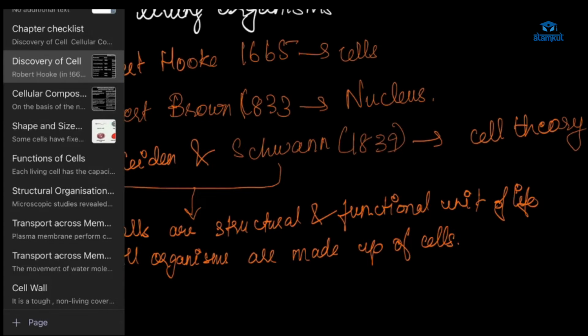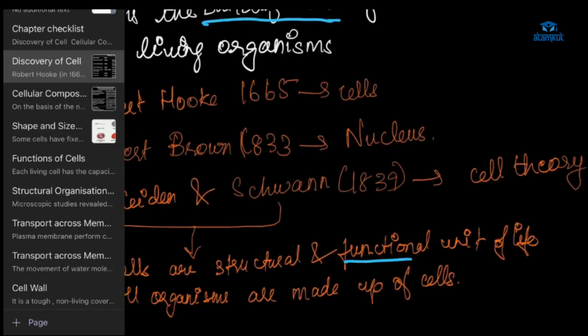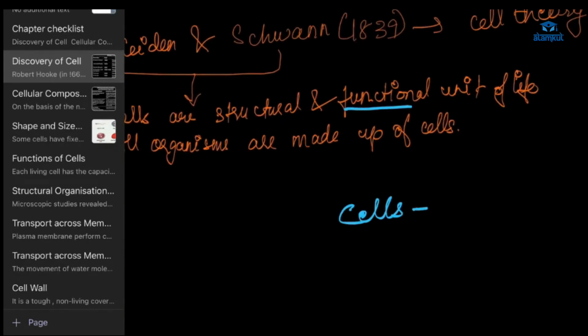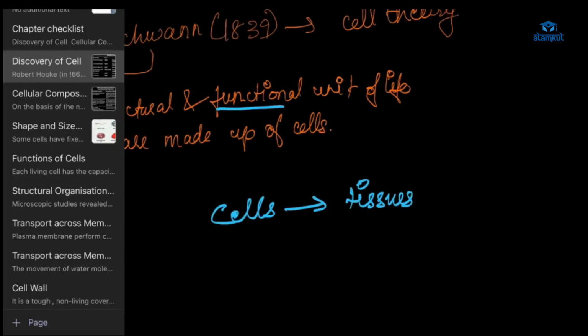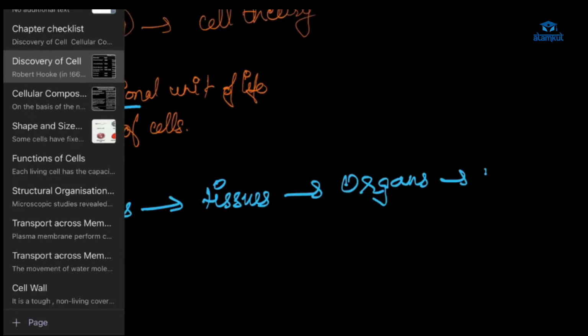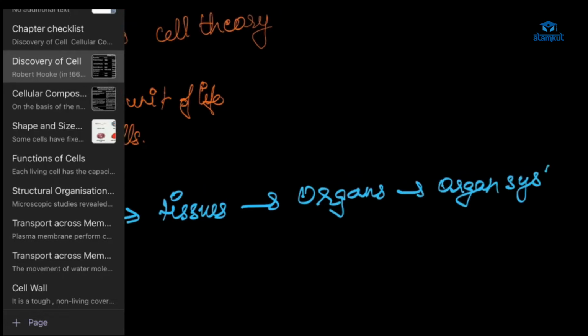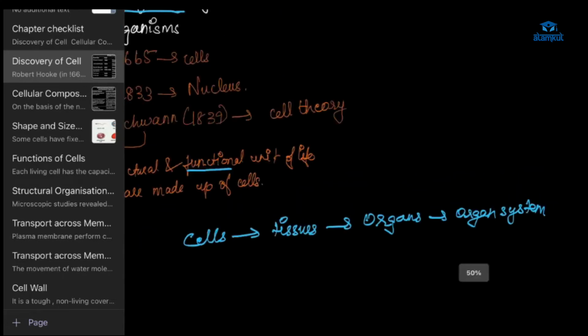Structural, because it is the smallest, basic unit, the building block. Then what about functional? Cells make up tissues, tissues make up organs, and organs make up organ systems.